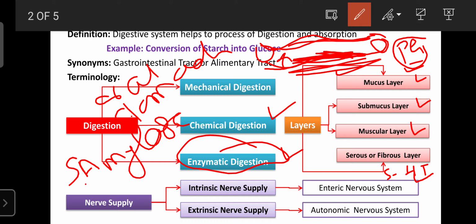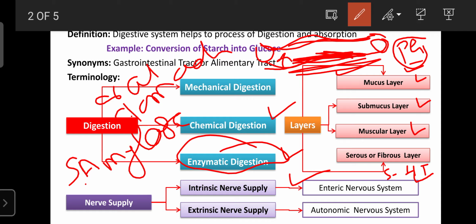If the enteric nervous system is activated, this 5-HT is released, and it can enhance the secretions in the GIT as well as the movement of the GIT. And here, students, 75% of the GIT functions are regulated by the enteric nervous system.